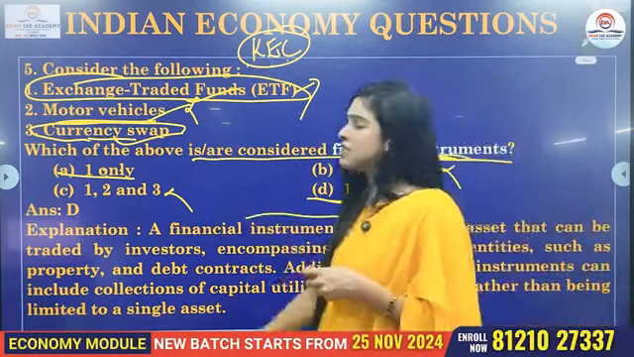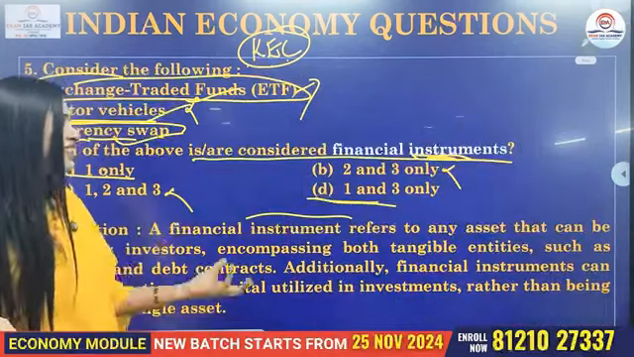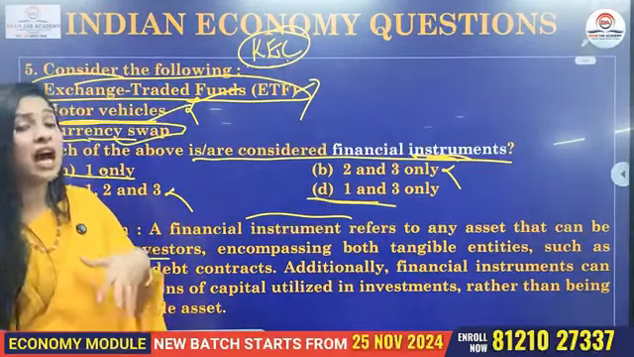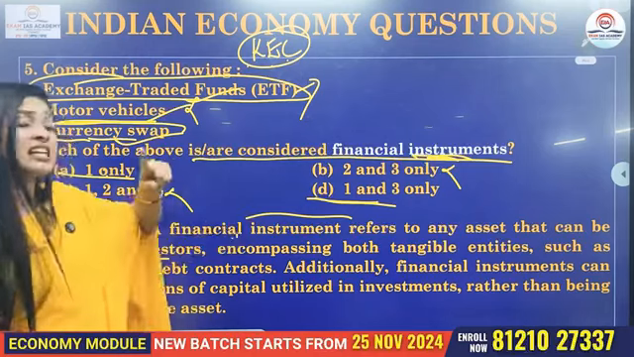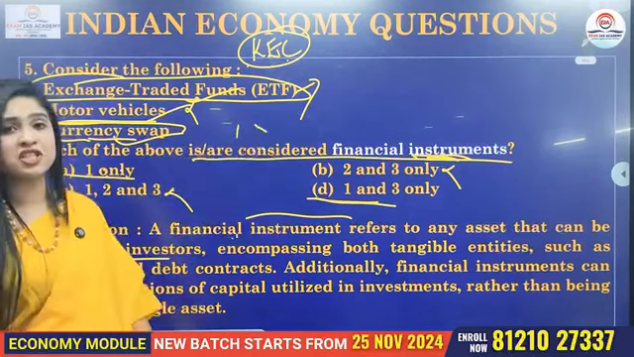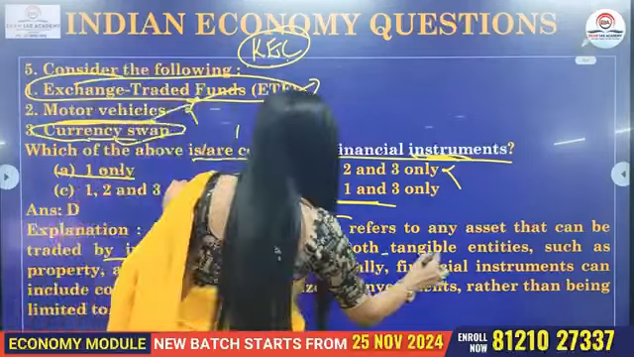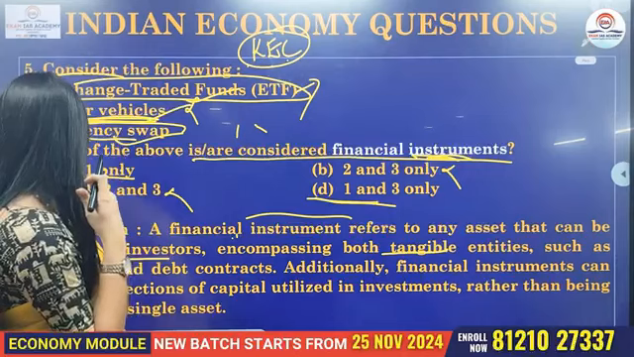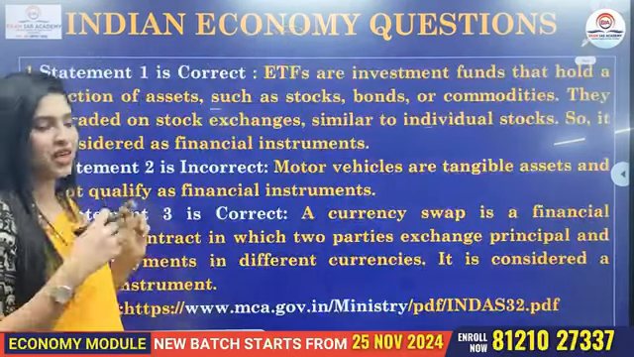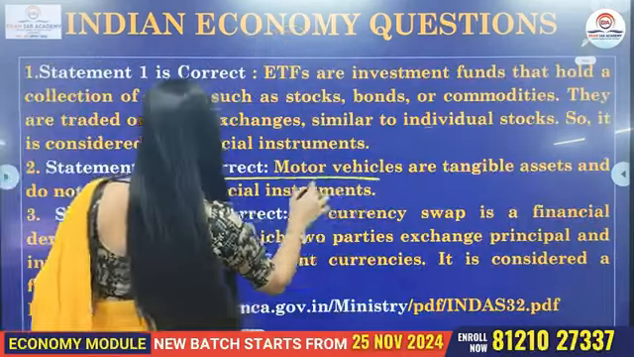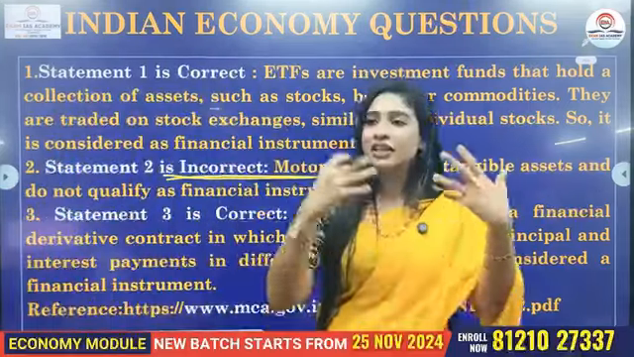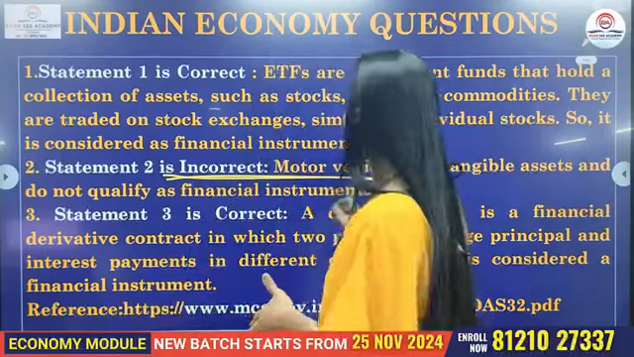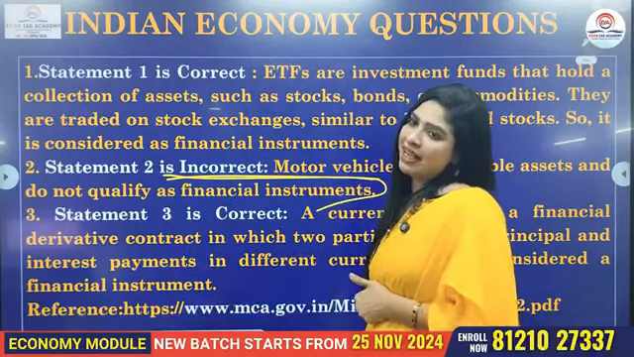So basically, what is a financial instrument? Financial instruments are nothing but they refer to any assets that can be exchanged or traded by the investors. And this financial instrument can consist of both tangible and non-tangible assets. Tangible means what you can see. Even a motor vehicle is a tangible asset, right? But why is it not included? Because they don't form a part of the financial markets. Though they are tangible assets, what you can see, feel or touch, motor vehicles don't form a part of your financial instruments. So that is the reason we had to eliminate it.